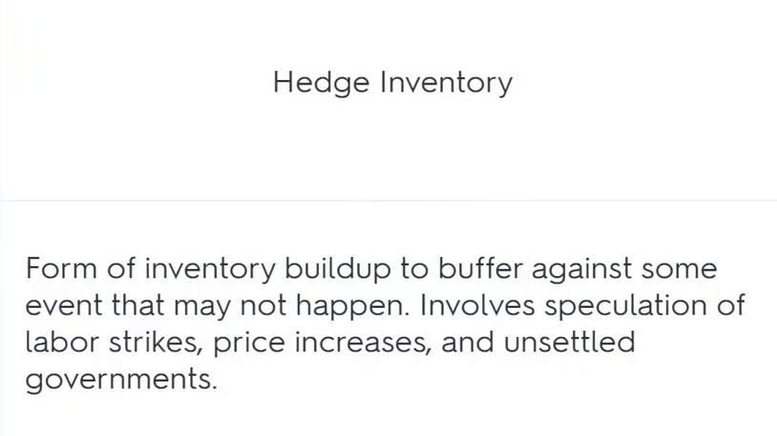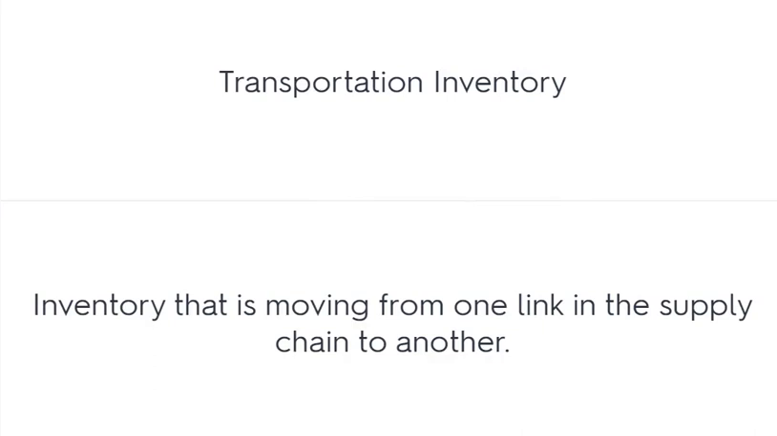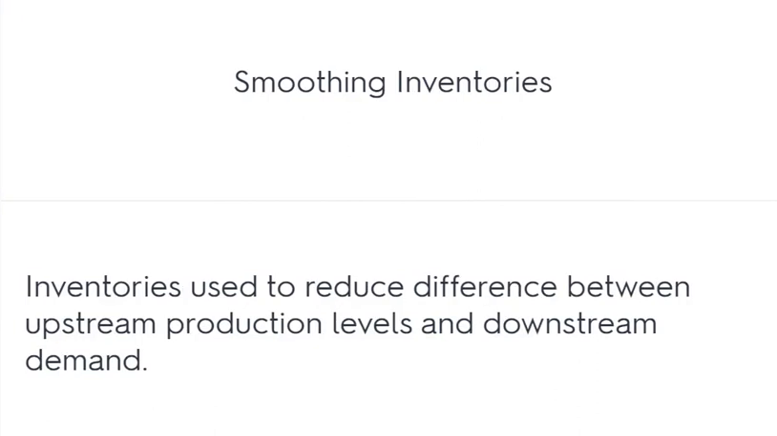Hedge inventory: a form of inventory build-up to buffer against some event that may not happen, involves speculation of labor strikes, price increases, and unsettled governments. Transportation inventory: inventory that is moving from one link in the supply chain to another. Smoothing inventories: used to reduce the difference between upstream production levels and downstream demand.